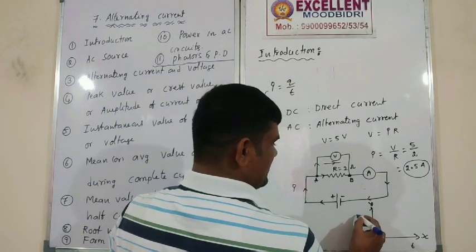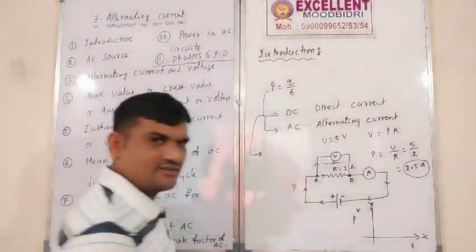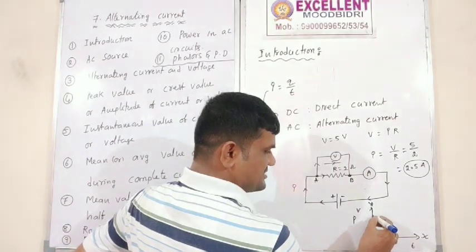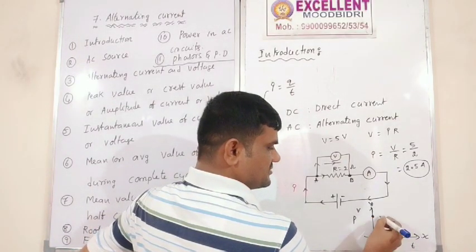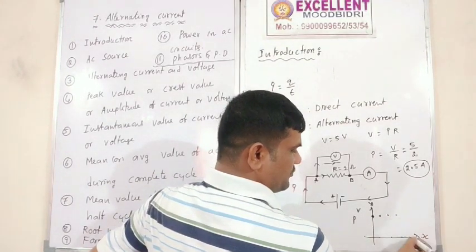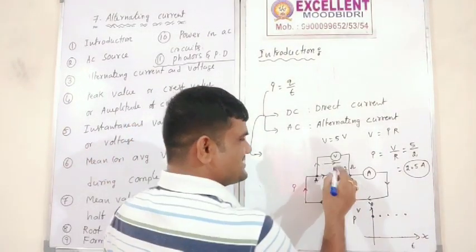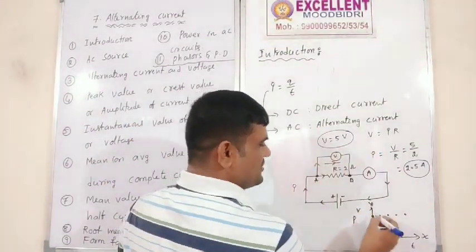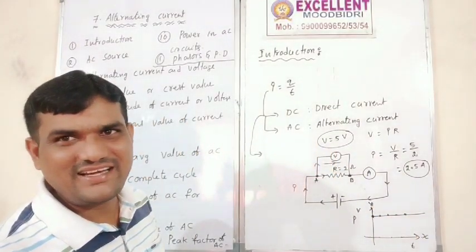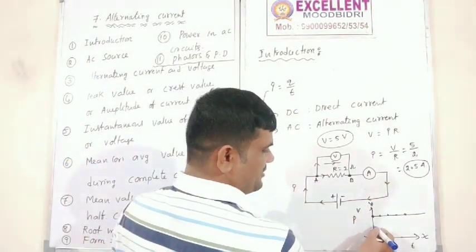time, this is the V or I. Okay, V is equal to how much? 5 volt. So that 5 volt here I will consider. After 1 minute, 5 volt only. After 2 seconds, after 3 seconds, after 4 seconds, after 5 seconds, after 10 seconds also, the voltage value is 5 volt only. The direction is only this direction. Similarly, the current is 2.5 here only.